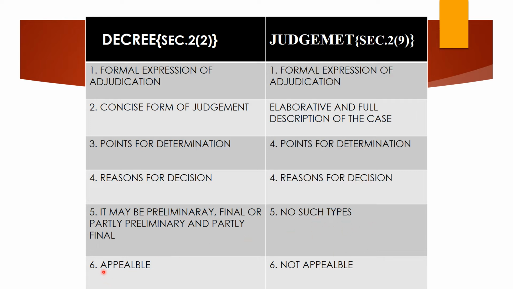And if we come to the last one, a decree is appealable in nature, whereas a judgment is not appealable. That means if we have to move to the appellate court, the next higher court, we need to have a decree in our hand. It is not enough if you simply have a judgment; the judgment is not directly appealable. The judgment has to be converted into a decree, and only on that decree does an appeal lie. So decrees are appealable but not judgments.